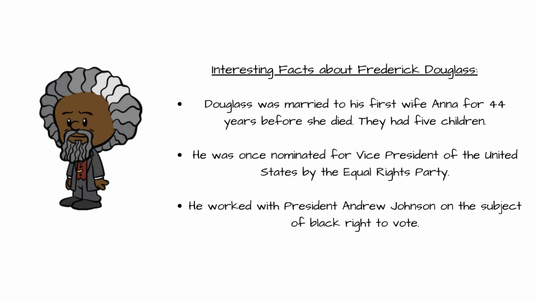Interesting facts about Frederick Douglass. Douglass was married to his first wife, Anna, for 44 years before she died. They had 5 children. He was once nominated for Vice President of the United States by the Equal Rights Party. He worked with President Andrew Johnson on the subject of the black right to vote.